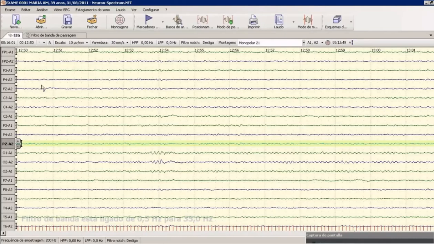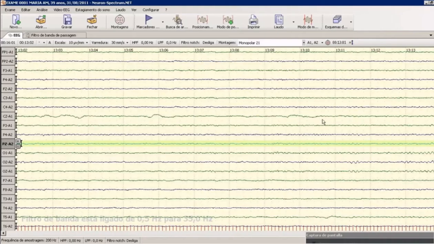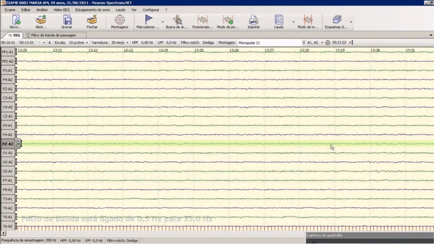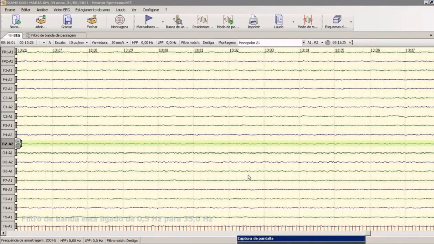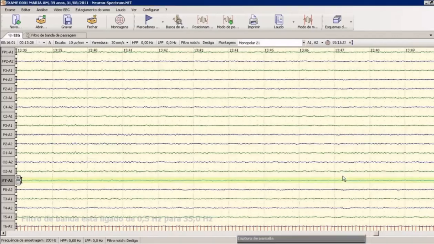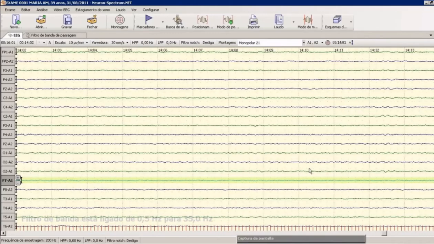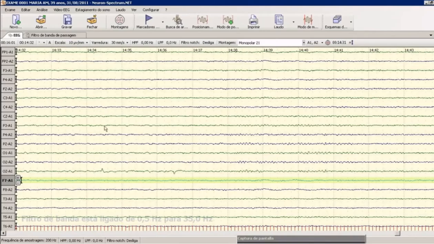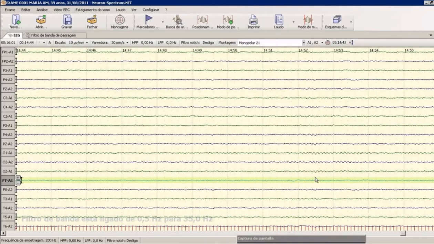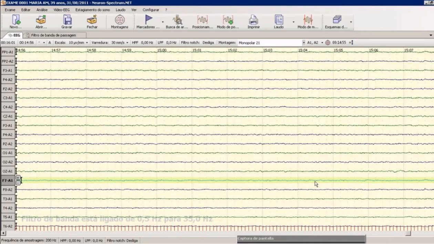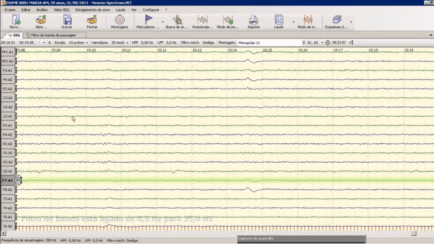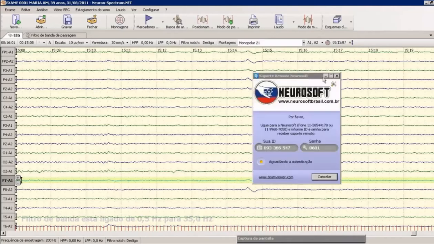We have a little artifact here, again an electrode artifact, but the record in general is good, a satisfactory record. Good quality exam with alpha activity. The posterior alpha rhythm disappears and appears. If this exam is prolonged, the patient will enter a deeper sleep. I am quickly looking at the record, but remember that the exam must be scanned slowly visually so that it can be properly analyzed. Conclusion: normal exam in wakefulness.